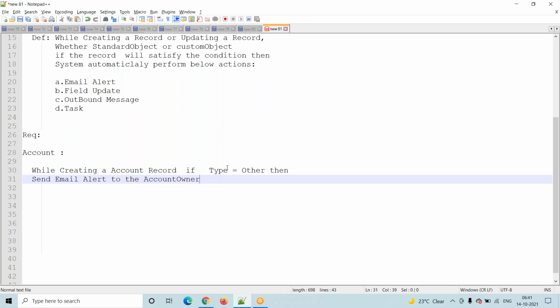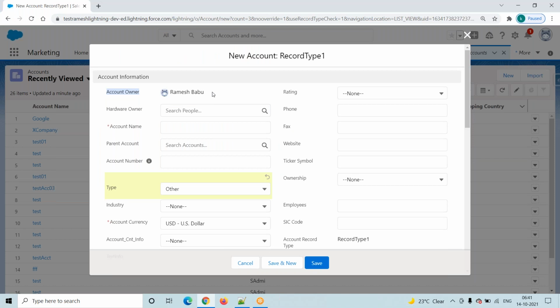This is my requirement. You are one user trying to create one account record. While creating an account record, suppose you select type equal to other and click on the save button. Then what we are expecting from the system? The system should automatically send an email alert to the account owner.